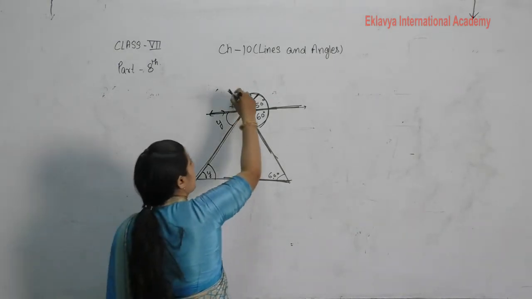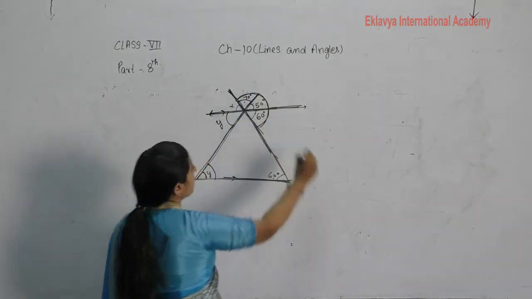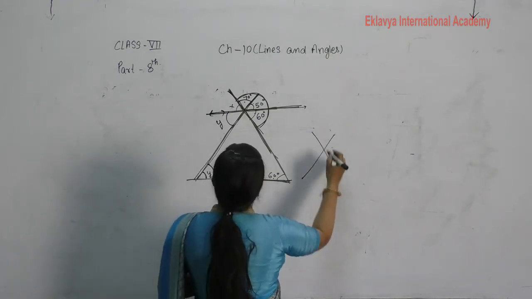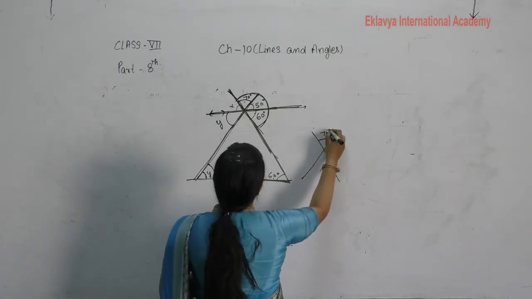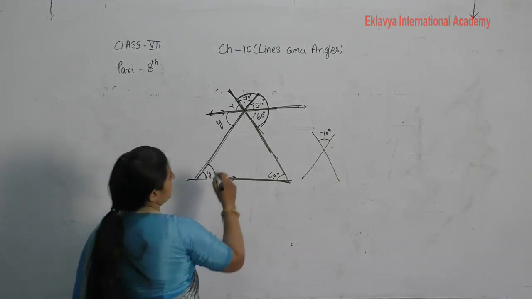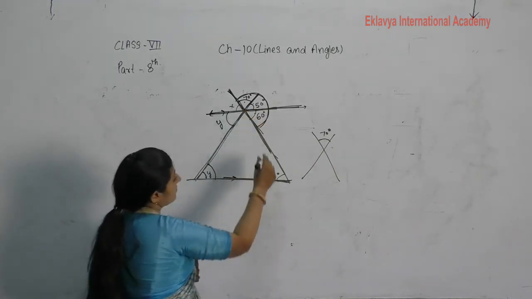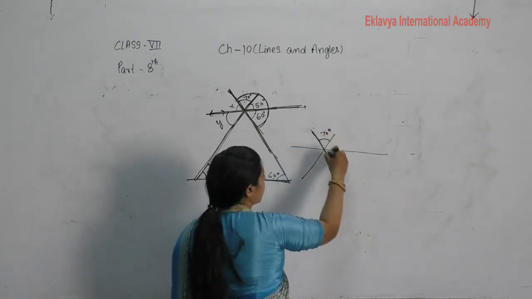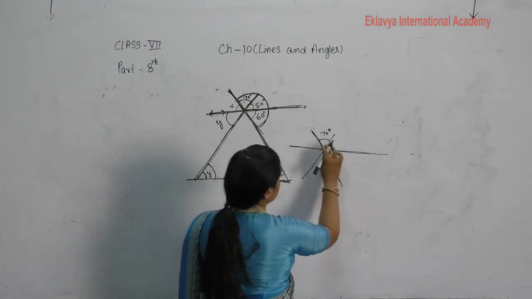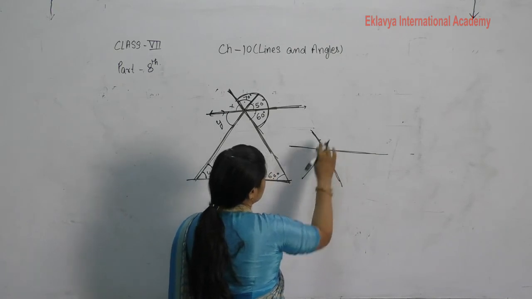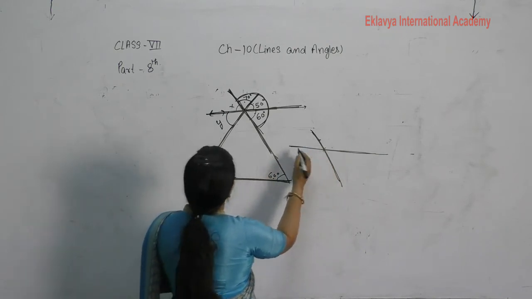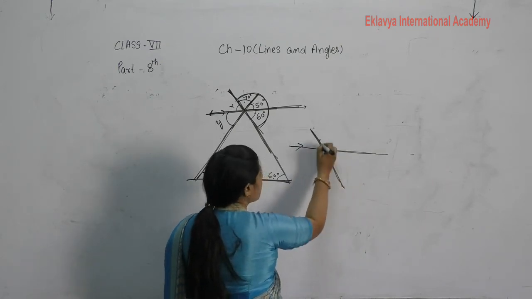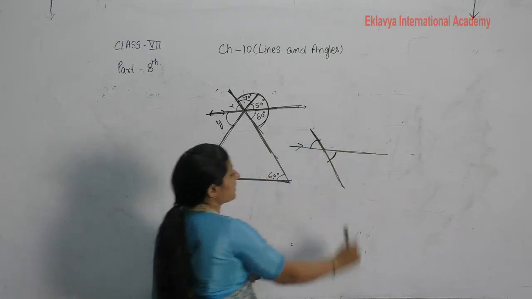And if you see properly, then these two lines intersect each other. This angle becomes 70 degrees. If we take these two lines, this one line and this, then what is the relation between these two angles?